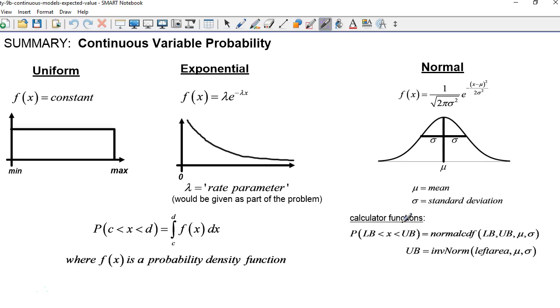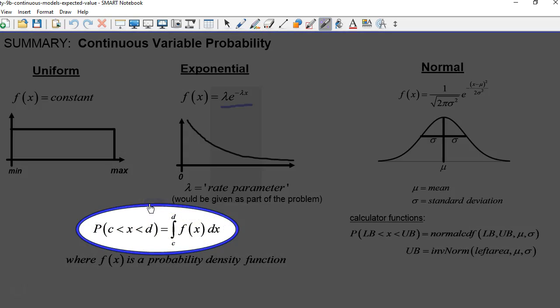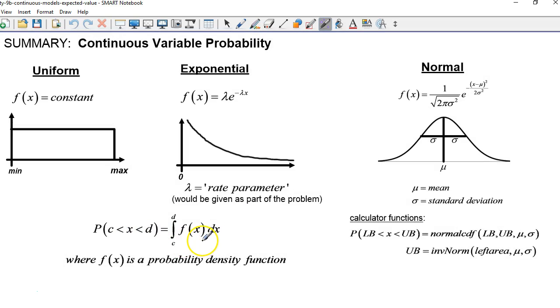Okay, there are three general continuous probability models that we see. There's the uniform model, where we have a horizontal line and f of x is a constant. We have the exponential model, where f of x is this negative exponential decay, where lambda is the rate parameter. And for both of those situations, we would use an integral to find the probability that the variable x is between any values c and d, where f of x is a probability density function.